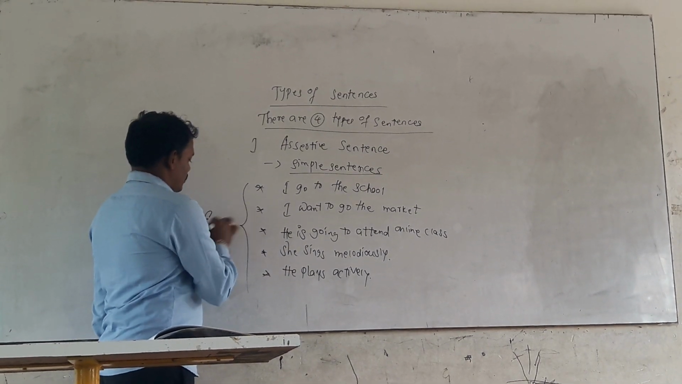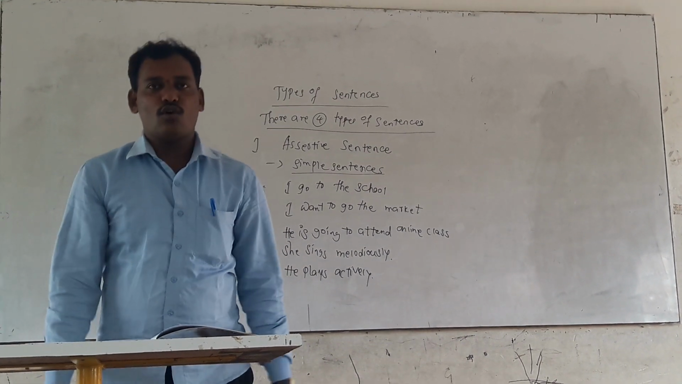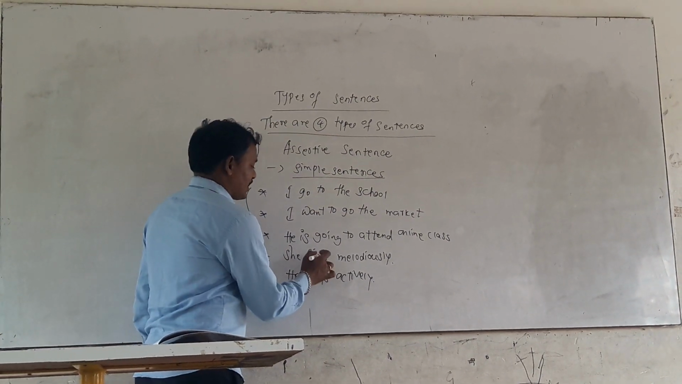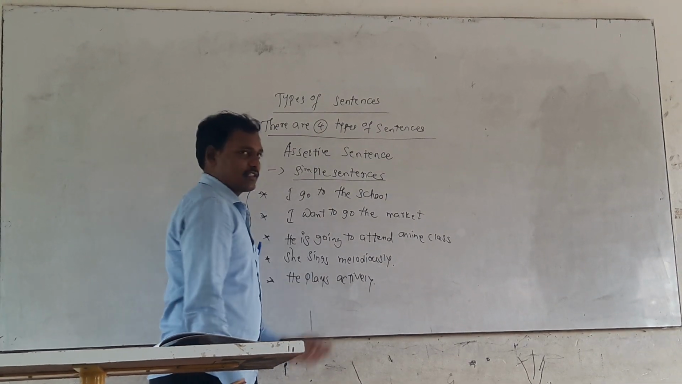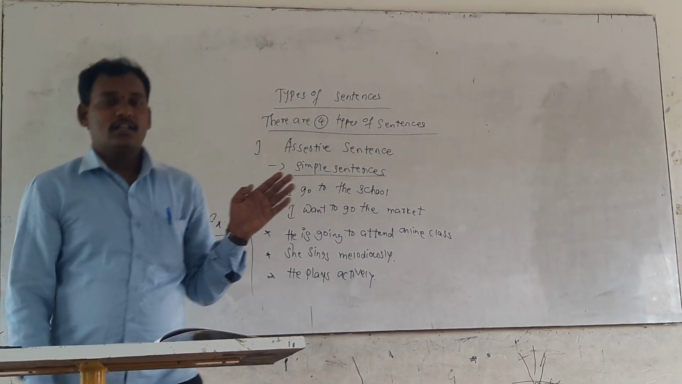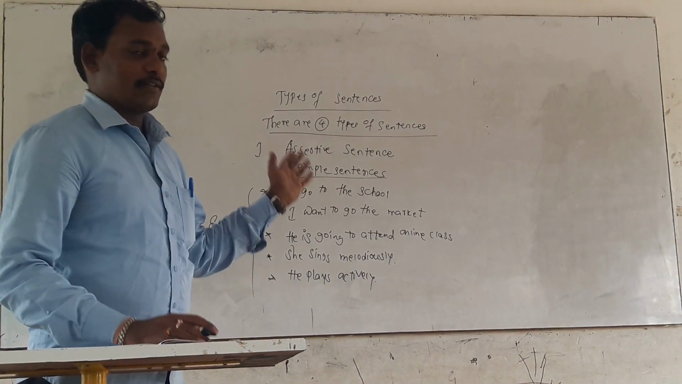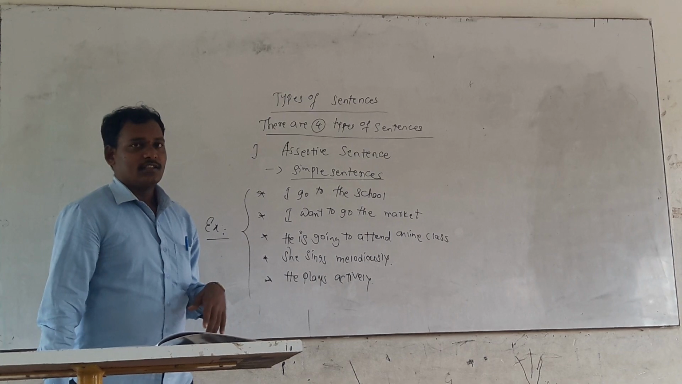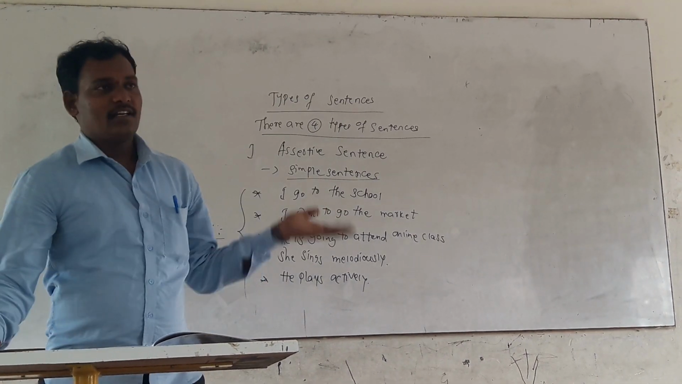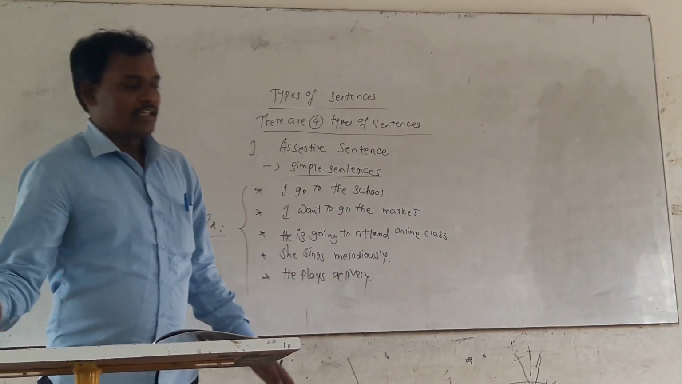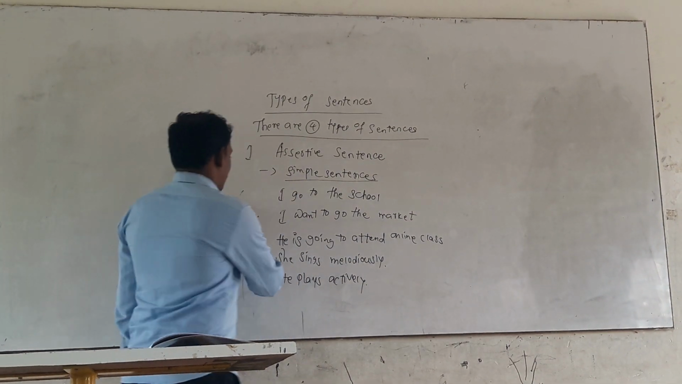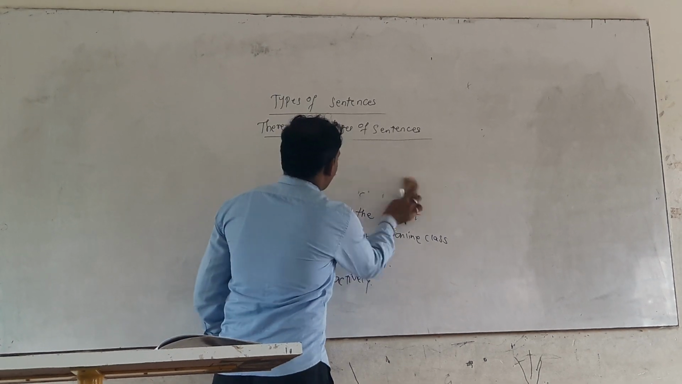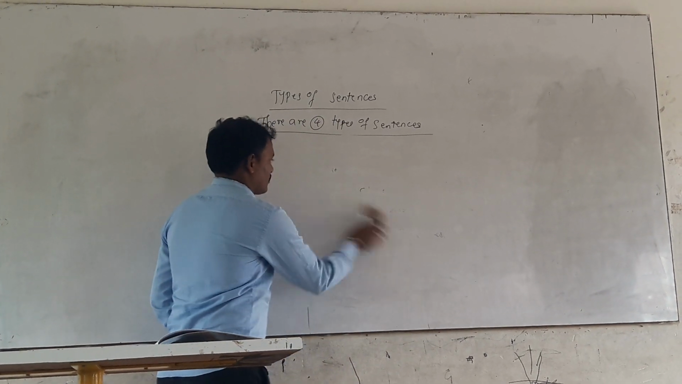Dear students, you will use this type of sentences at home, in the school, in the market, wherever you go outside. These are called the simple sentences. More than 80% of the time we use simple sentences. They may be in the positive manner. After the completion of this one, we will go to the next one, that is interrogative sentences.